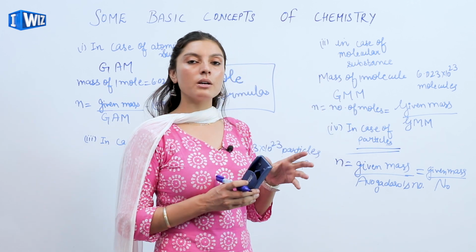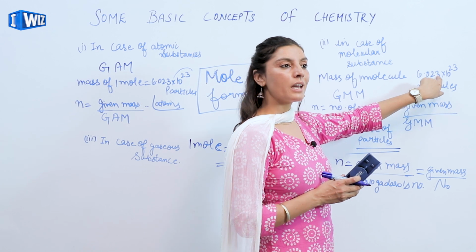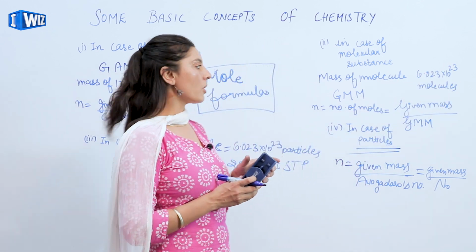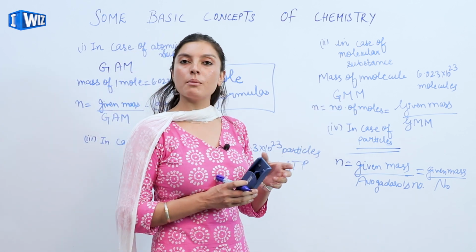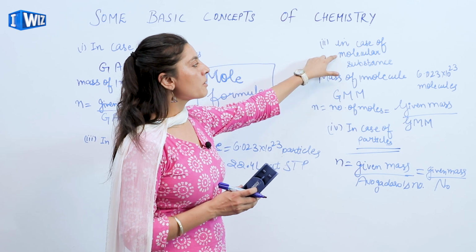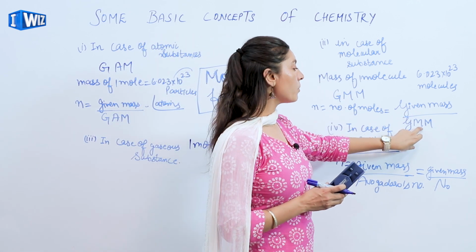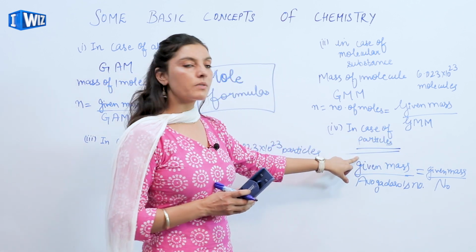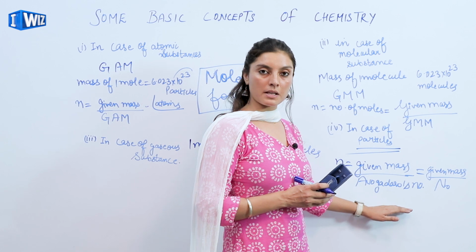From the gram molecular mass, we mean the mass of the 6.023 into 10 raised to the power 23 molecules. And the relation is: number of moles in the case of the molecular substance is equivalent to given mass to the gram molecular mass. And in the case of the particles, it is equivalent to given mass to the Avogadro's number.